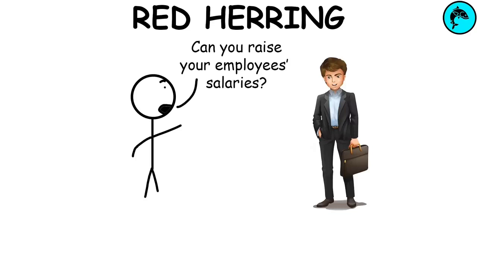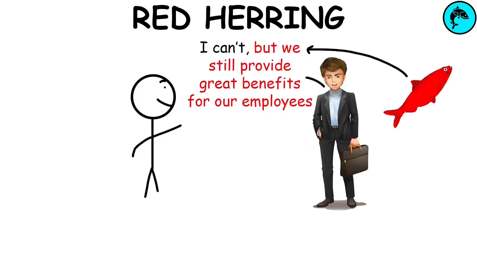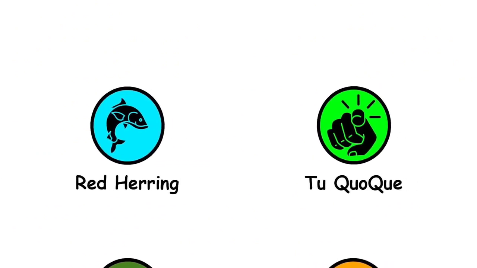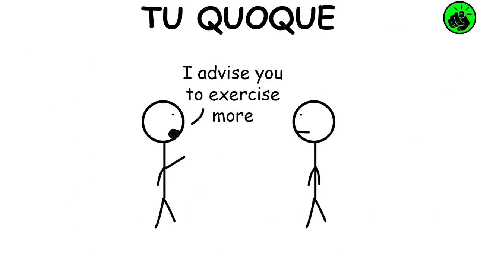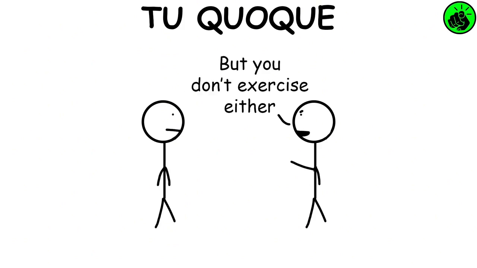Red herring fallacy. A red herring is something that misleads or distracts from a relevant or important question. It might be used to change the subject. Tu quoque fallacy. Tu quoque is a technique that intends to discredit the opponent's argument by attacking the opponent's own personal behavior and actions as being inconsistent with their argument, therefore accusing hypocrisy instead of countering the actual argument.